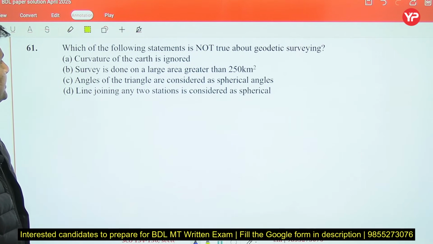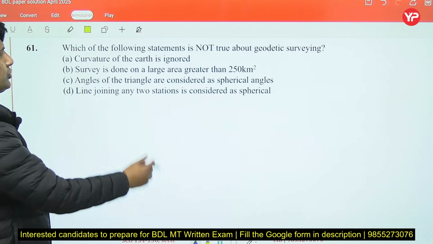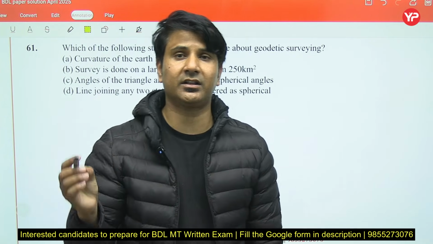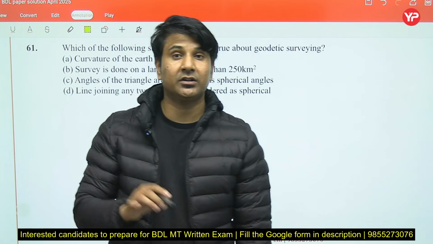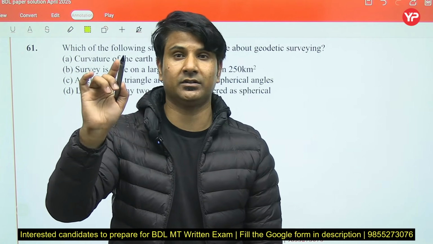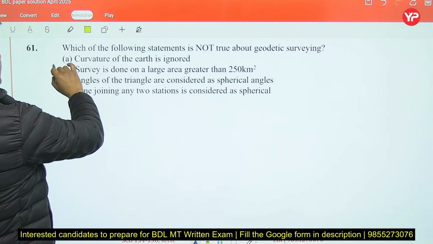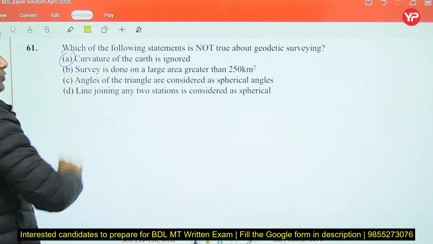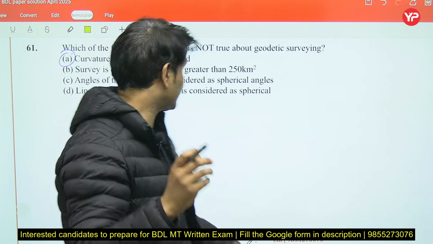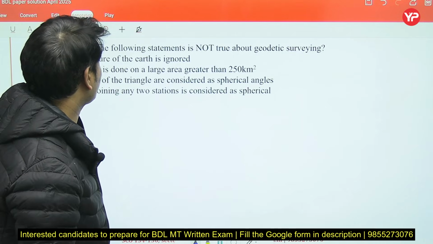Now, next question. Which of the following statements is not true about geodetic survey? So, geodetic survey is generally performed when the area is greater than 250 km square, in which the curvature of earth is always considered. So the option saying curvature of earth is ignored is not true. We usually consider the curvature of earth, but he is asking which one is not true. So first option is not true.